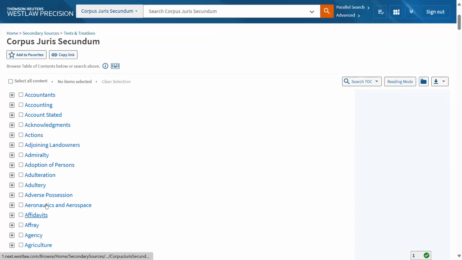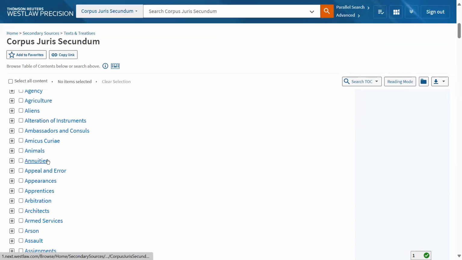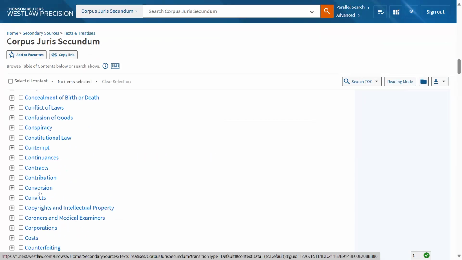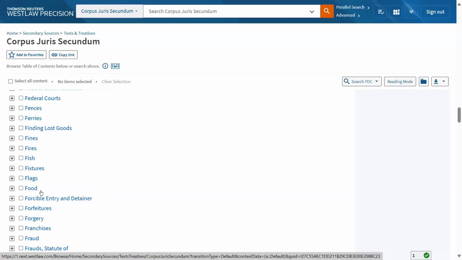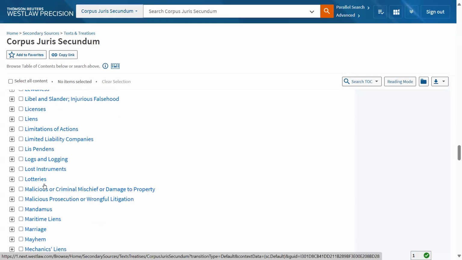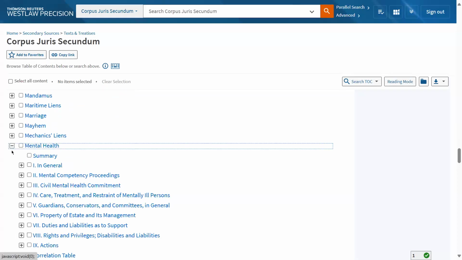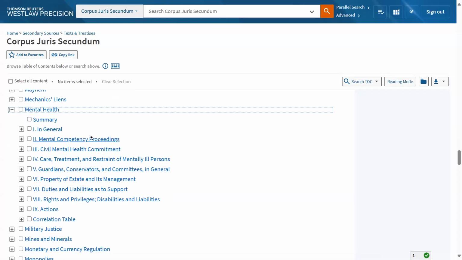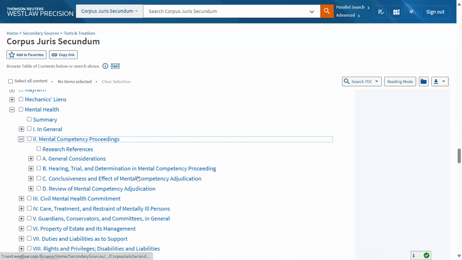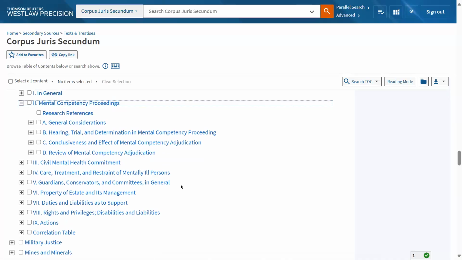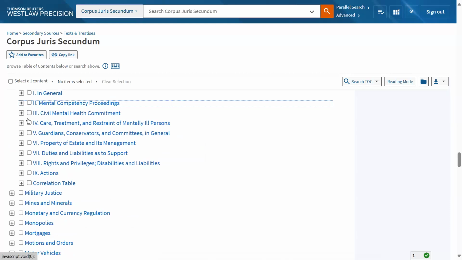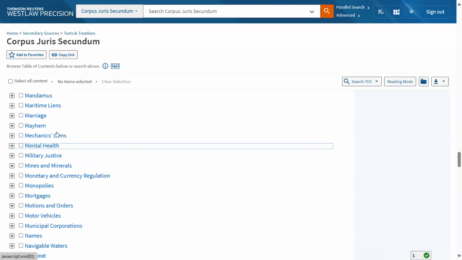And so you can see here that this is broken down very similarly to other secondary sources. This is broken down by topic. So I could scroll here to see if there's anything specific on mental health, perhaps. Yep, there's a whole section on mental health, mental competency proceedings. And I could keep breaking things down here to see if there's anything that might be useful. So that is also one way to look through.